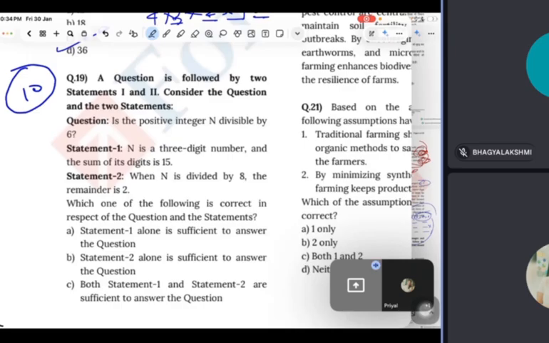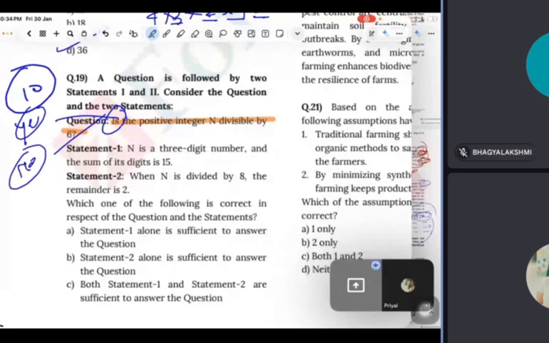See, very good question. This is the core number system question actually. Guys, first here you need to pay attention because most of the people ignore it. Is the positive integer n divisible by 6? The question is saying "is". We do not have to find out the exact number. We have to just find out whether it is. It means the answer can be either yes or no.